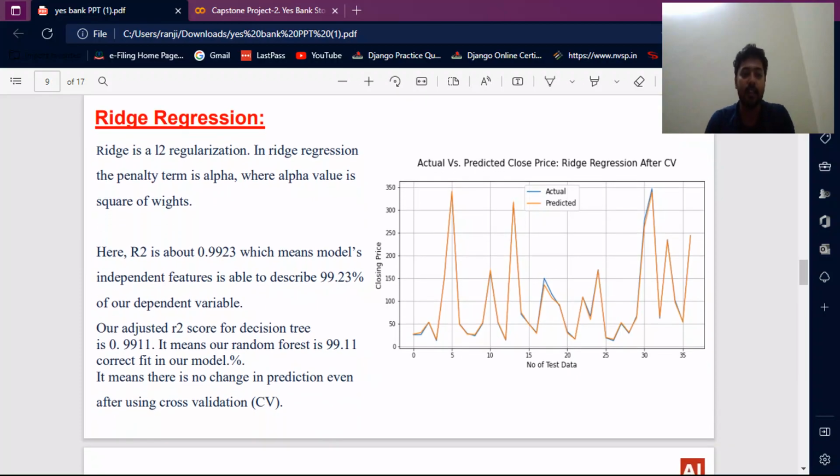Then ridge regression. Ridge is L2 regularization, where the penalty term is alpha times the square of the coefficients. Here R2 is about 0.9923, which means the model's independent features are able to describe 99.23 percent of the dependent variable. Our adjusted R2 score is 0.9911, which means there is no change in prediction even after cross validation.